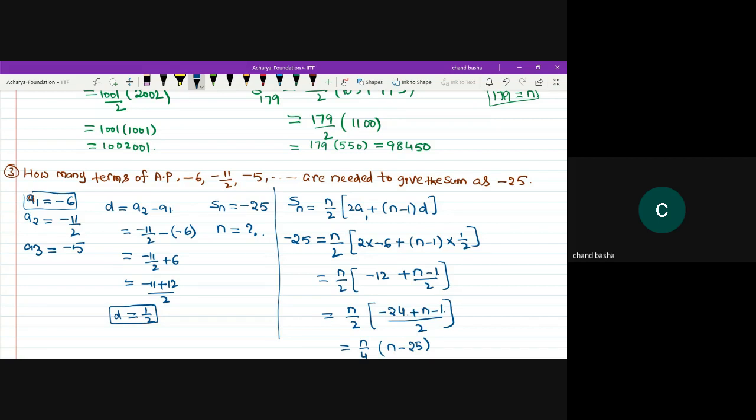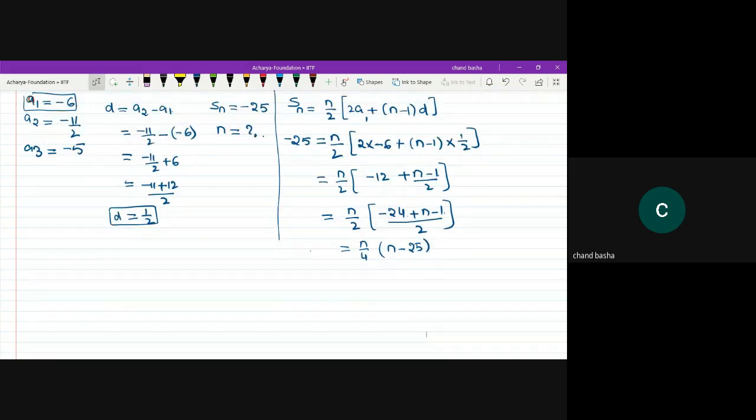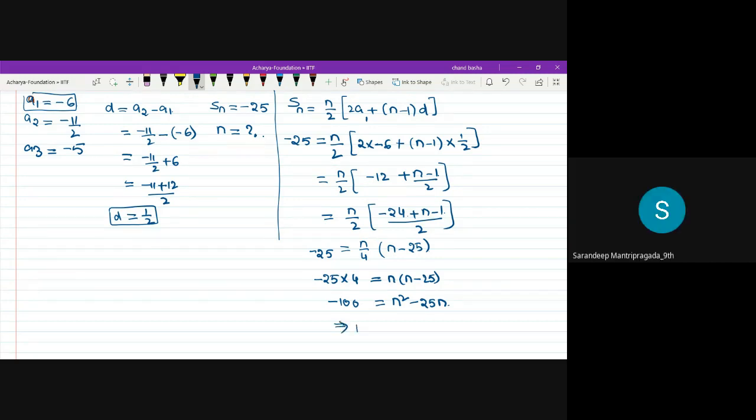This 4 will be on the left hand side. Already we have minus 25. 4 into minus 25, it is minus 100, is equal to n into n minus 25. Minus 100 is equal to n square minus 25n. Sir, 5, sir. So number of terms equals 5. Everything will be on one side: n square minus 25n plus 100.